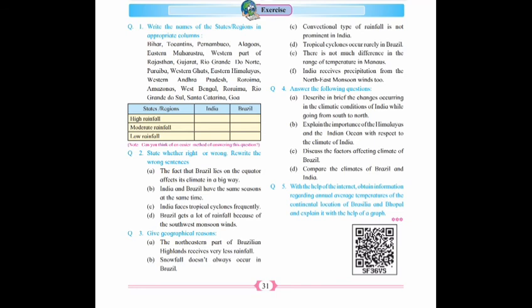The correct statement is Brazil gets a lot of rainfall because of the southeast and northeast trade winds. The remaining questions you will write by yourself and try to find out the answers.